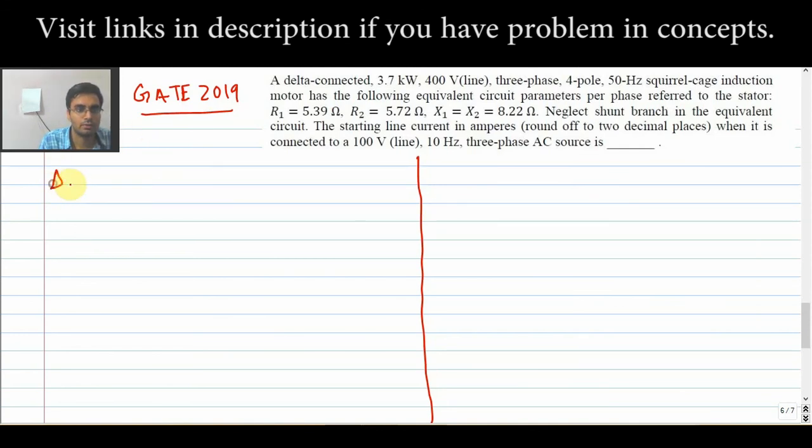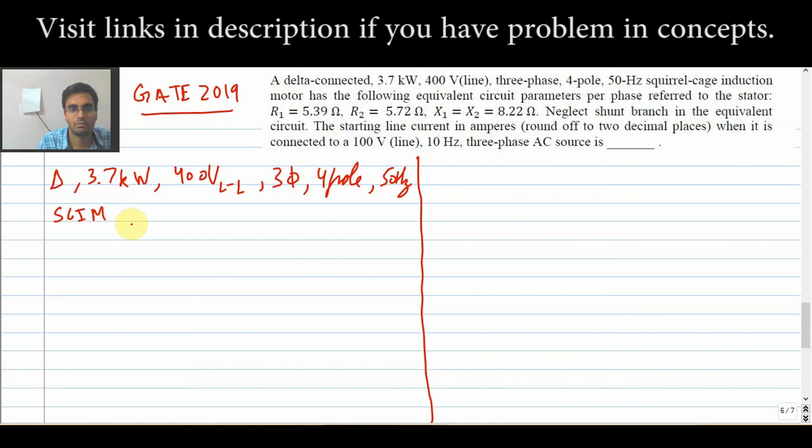Delta connected, 3.7 kilowatt, 400 volt, line to line, 3 phase, 4 pole, 50 hertz SCIM, that is squirrel cage induction motor. And the equivalent circuit parameters per phase are referred to the stator.